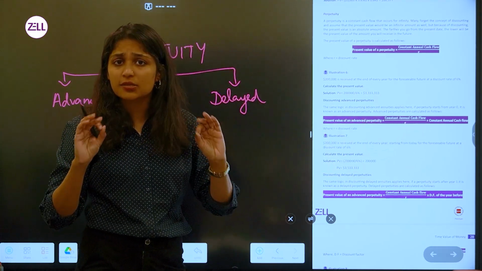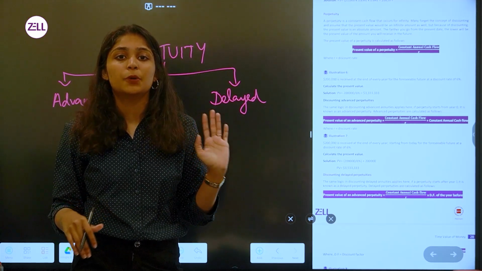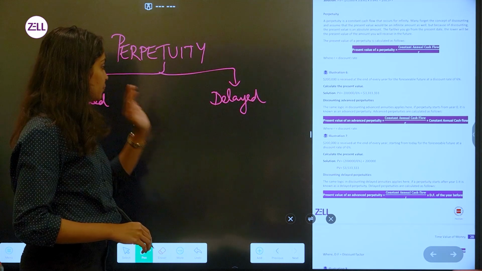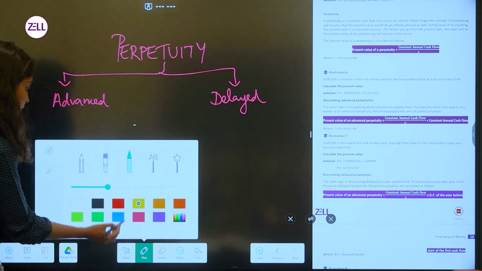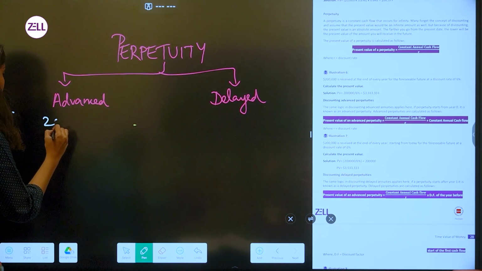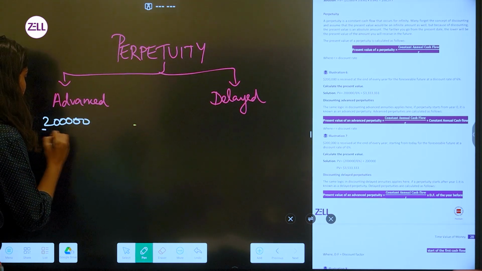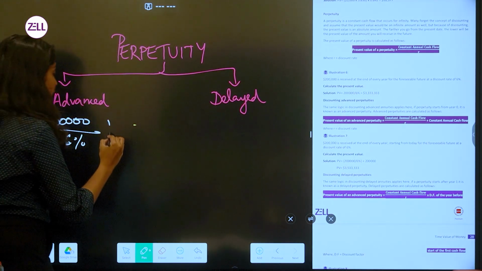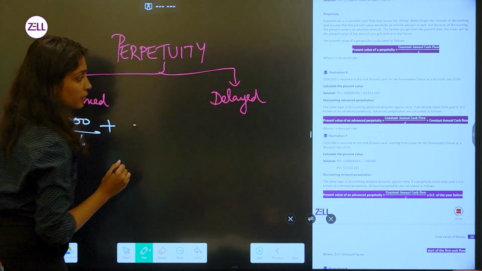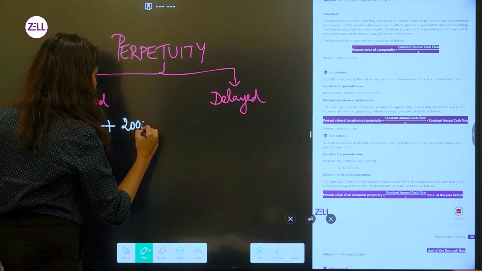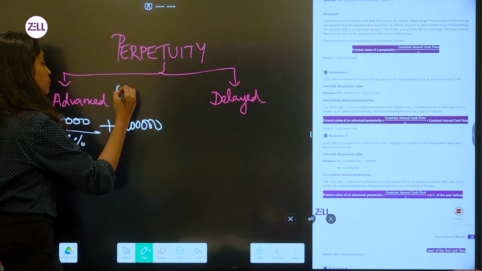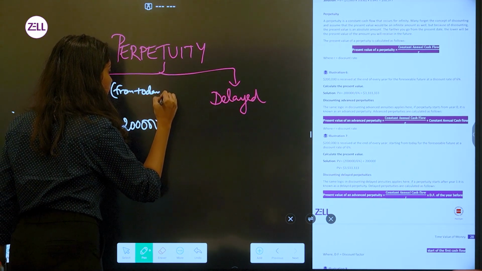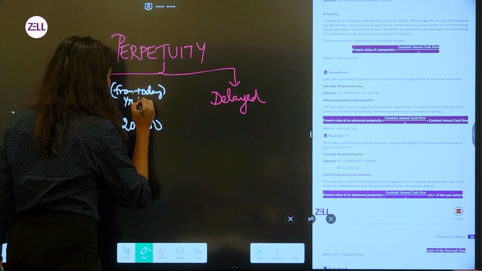So the moment you read this line, foreseeable future, it is a perpetuity question at the discount rate of 6%. So your calculation still remains the same. It's just that 200,000 divided by 6%, and since it is an advanced annuity, I will be adding that $200,000 because this is starting from today, which means it is year 0.